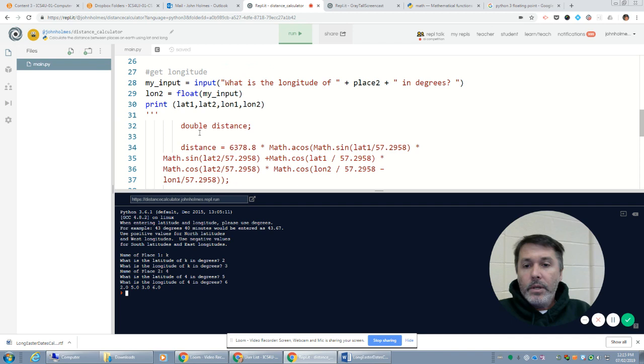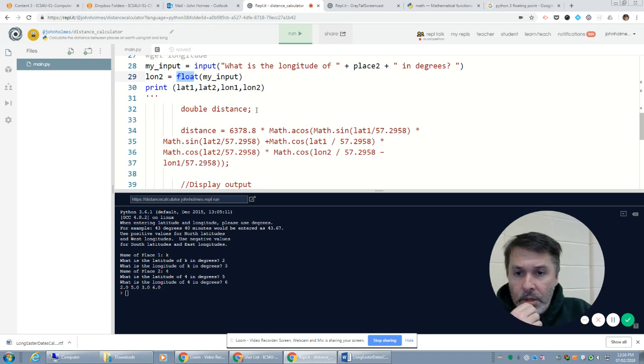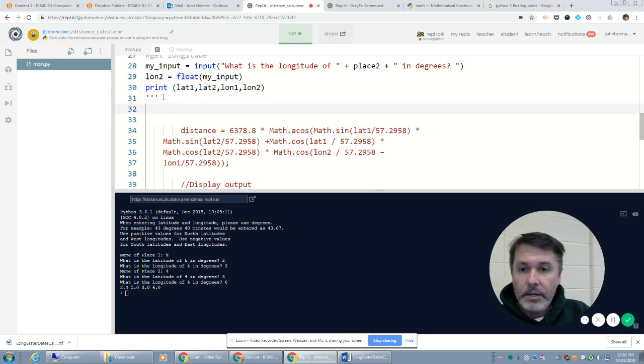Hooray. Now in Java, you would have to declare what your variables were beforehand, but we don't need to do that, just like I didn't declare what lon2 was going to be, because the declaration takes place as soon as the assignment statement takes place. So lon2 is assigned a float value. Because of that, lon2 is not going to be a float. I don't need to worry about that with distance. I don't need to declare it as anything.